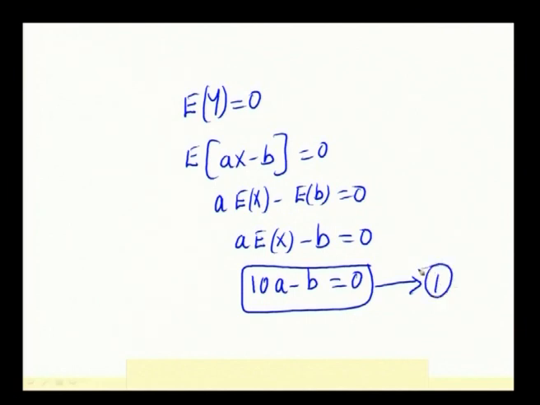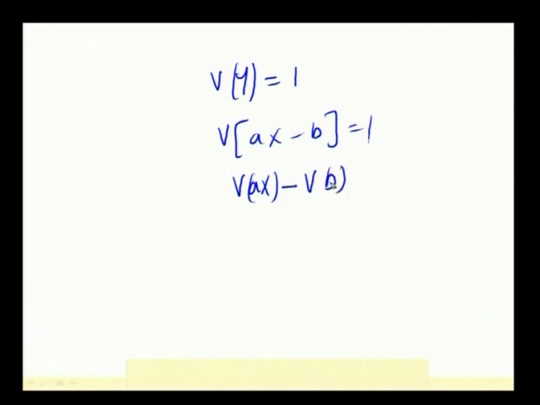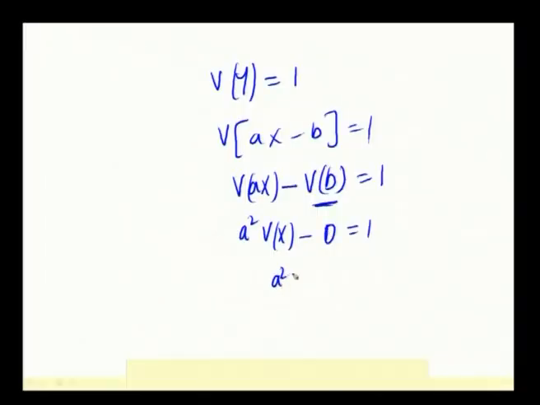Okay. And another piece of information given about y is variance of y is equal to 1, that is variance of ax minus b equal to 1. According to the variance formula, when you distribute, variance of ax minus variance of b equal to 1, but variance of any constant is always 0, and variance of ax is written as a square variance of x minus 0 equal to 1, because variance of a constant is 0. So, this happens as a square variance of x equal to 1.